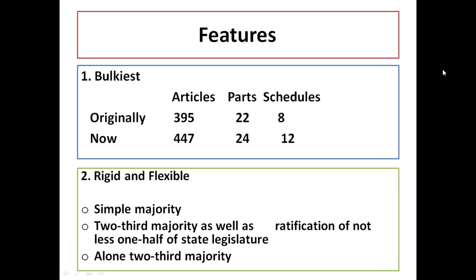And the third one is a two-third majority only. So what I am discussing right now is that some decisions or acts taken by the parliament need only a simple majority. That means it is flexible. But some acts need a two-third majority as well as ratification. That means complex, so rigid, and some need only a two-third majority. That's why I'm saying one of the main features of the Indian Constitution is that it is very simple and flexible sometimes, but on the other side it is rigid and more complex. So it is a combination of rigid and flexible types. That is the feature.